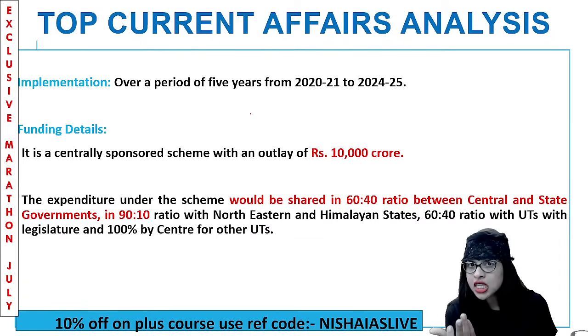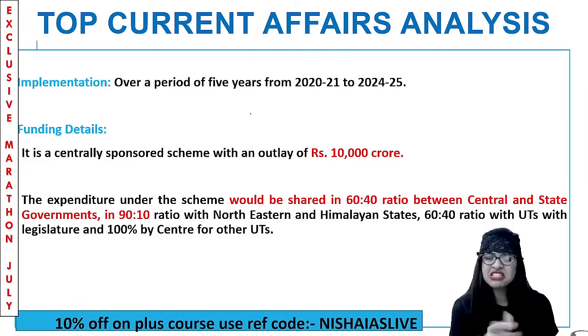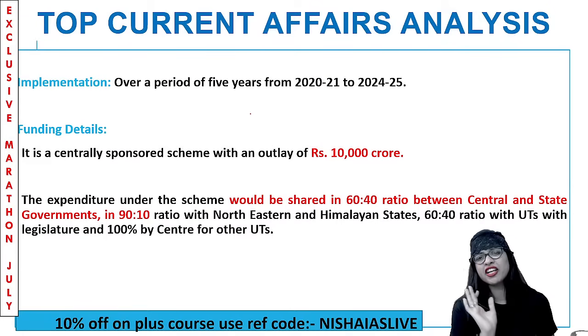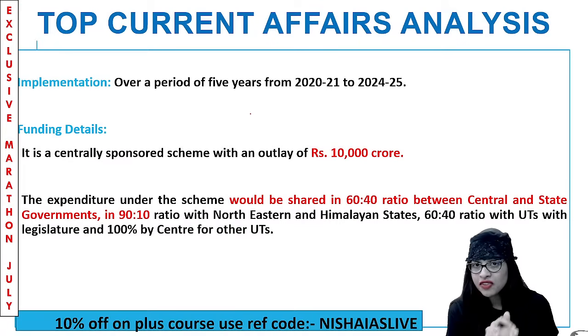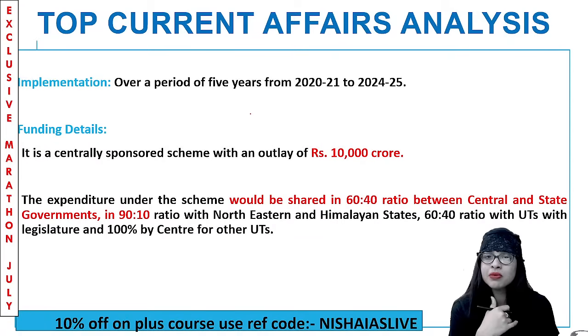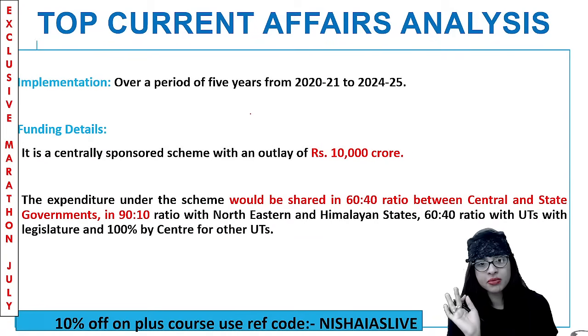But in the context of northeastern states, that is not the case. 90% funding is given to the northeastern states for the development of such industry by the central government. 10% the northeastern states like Assam and all do by themselves. Not only for northeastern states, even for the Himalayan states, it is the same. Whereas for UTs and all, 100% of the funding is only and only by the central government. Clear?